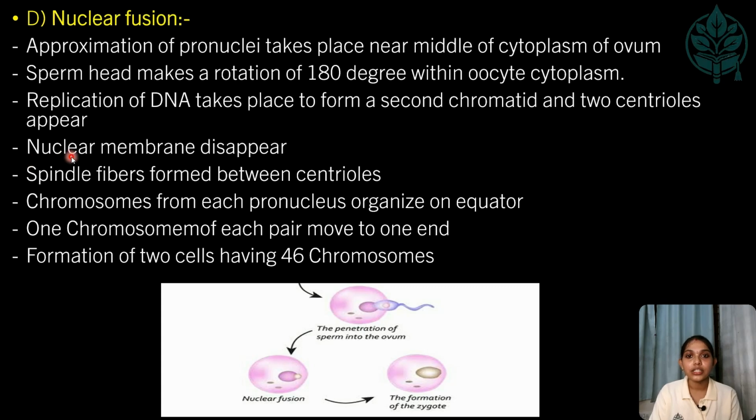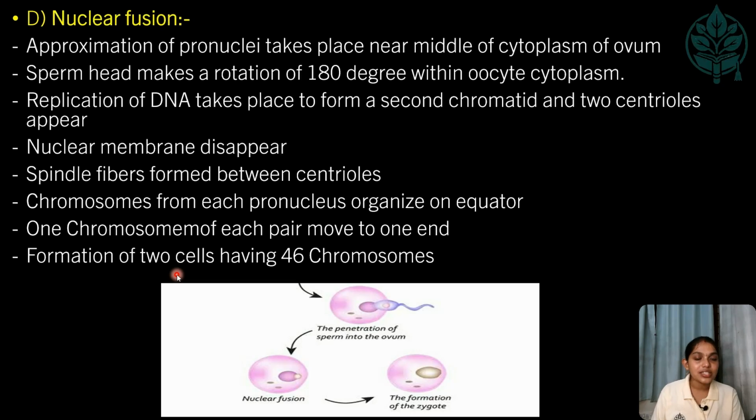And after that, the nuclear membrane of both the male and female pronucleus disappears, and the spindle fibers are formed between the centrioles. The chromosomes from each pronucleus, that is the male chromosomes and the female chromosomes, organize on the equator. After that, one chromosome of each pair moves to one end. So half of them move to one end and the other half move to the other end, which helps in the formation of two cells having 46 chromosomes, that is diploid in number.